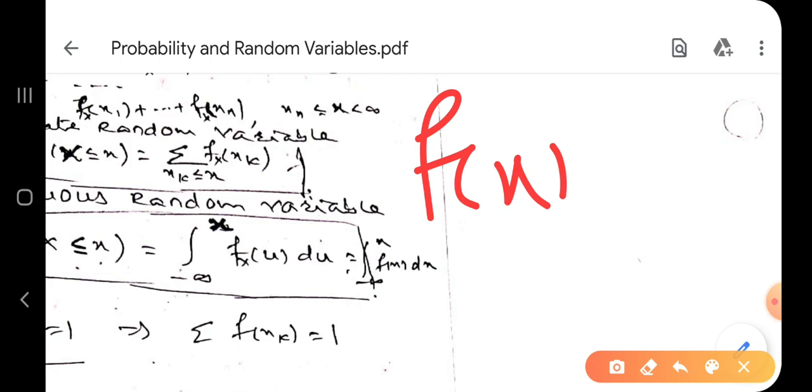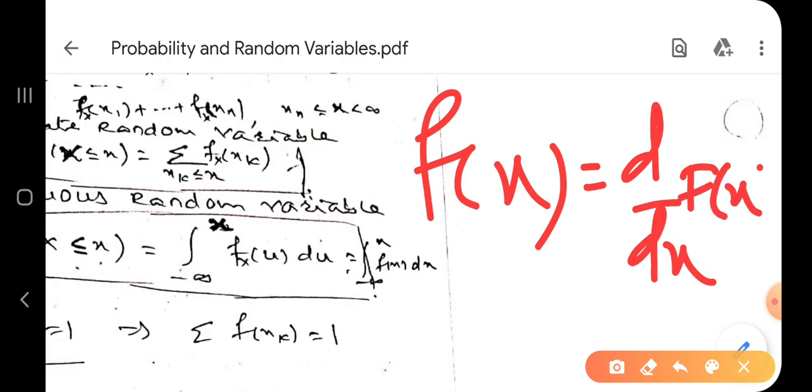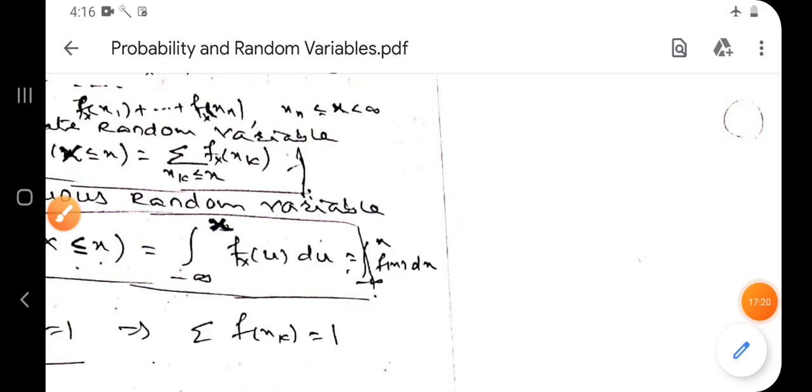Small f of x is called density function. Small f of x is equal to d by dx of capital F of x. मी मध्ये उलट लिहिलं वाटतं, तुम्ही तेवढं क्लिअर करून घ्या. Small f of x is equal to d by dx of capital F of x. मी तिथे उलटं लिहिलं आहे, just take it carefully. Small f of x is equal to d by dx of capital F of x. This is called PDF. Now we will solve some problems in the next lecture. Thanks for watching.